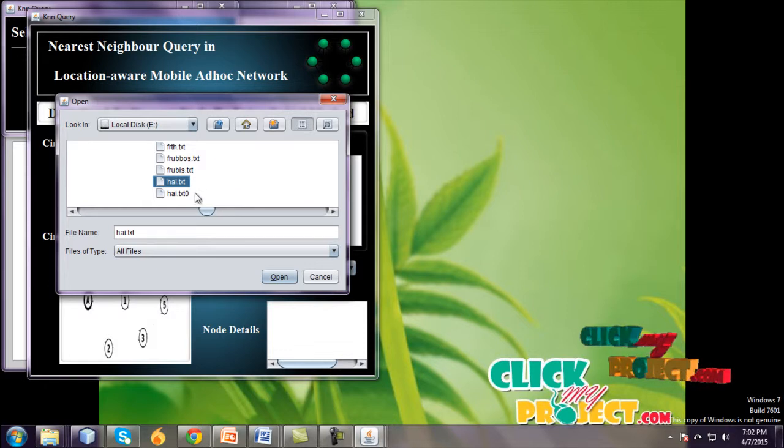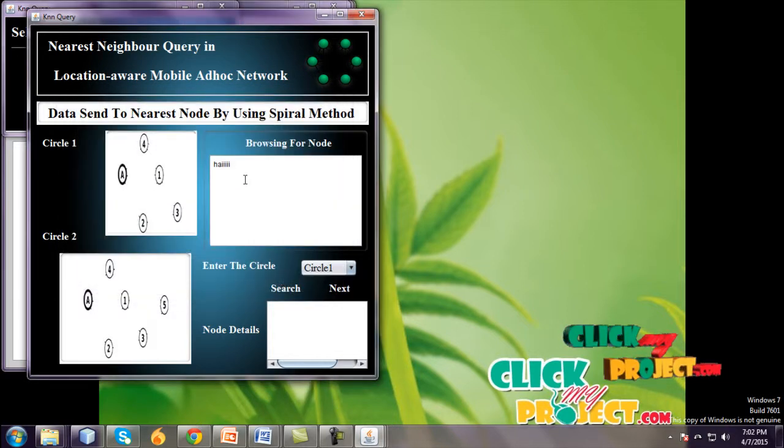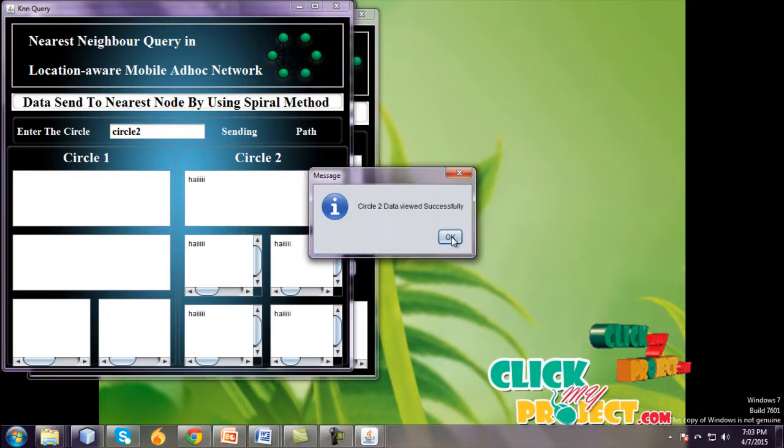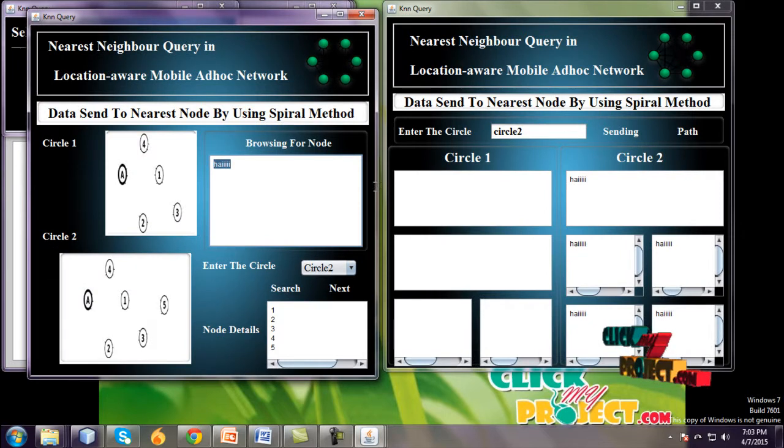Go to the SPI method, browse for the node, and select this hi.txt. The message is hi, and enter circle 1 or circle 2. I give circle 1 and circle 2, select circle 2, and go to next. Data is sent to the nearest node by using the spiral method. Enter circle 2, okay, and click sending. The data is sent to circle 2.